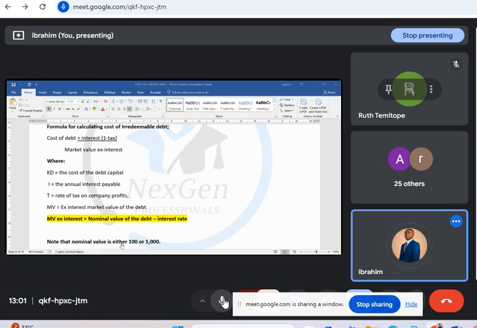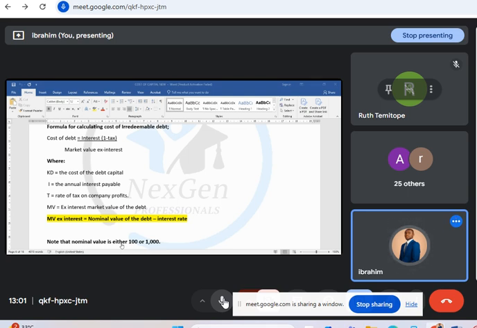Let me repeat this. In every question, you are to divide by the market value ex interest. But if market value ex interest is not given, and the question says that the interest is yet to be paid, that is market value cum interest, class. You need to convert it. You need to get your market value ex interest. So how will you get it?